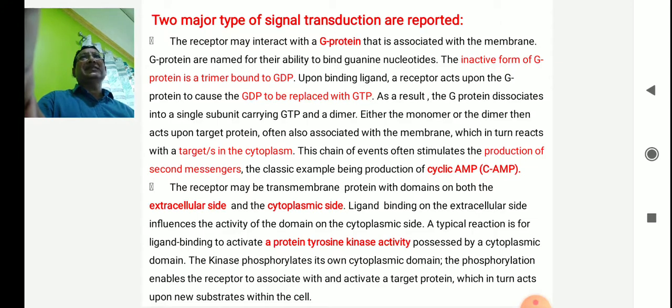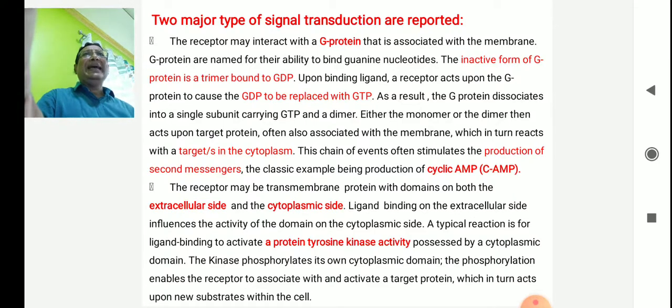Another signal transduction is where receptors may be transmembrane proteins with domains on both the extracellular side and the cytoplasmic side. Extracellular means outside the cell. Ligand binding on the extracellular side influences the activity of the domain on the cytoplasmic side. Once the ligand binds to the extracellular side, automatically the cytoplasmic side is activated.